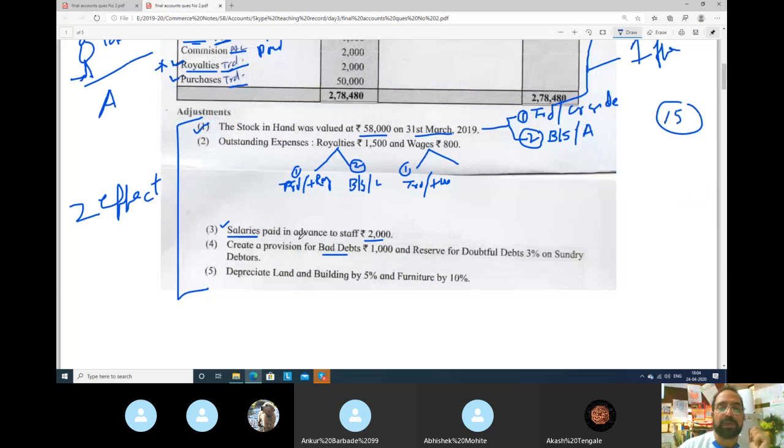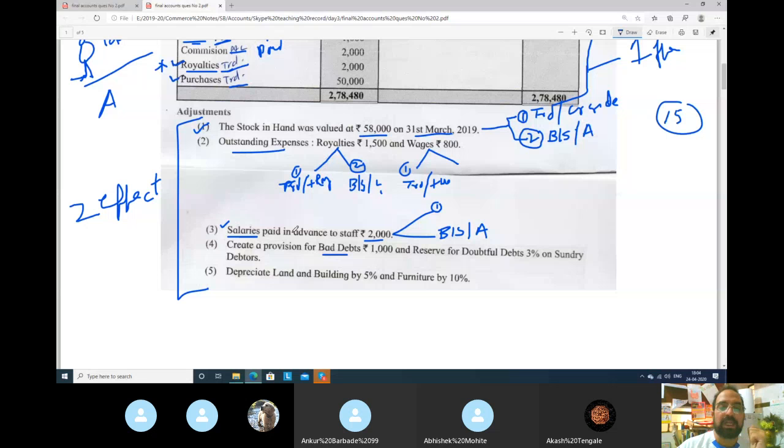See here, salaries paid in advance 2000. See guys, try to understand. When there is an expense which is not paid, it is liability, but if there is expense which you have already paid in advance, that will be your asset. So in the balance sheet it will be an asset. Prepaid, you paid in advance, asset side. And first effect will be what?